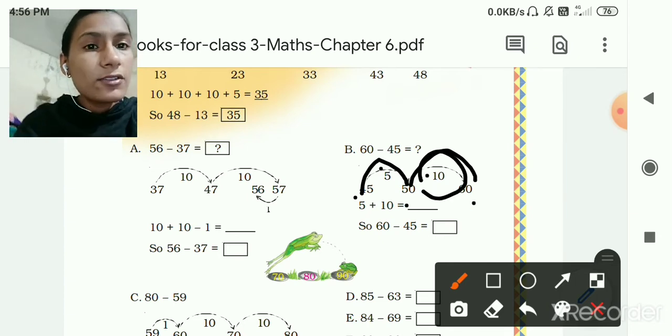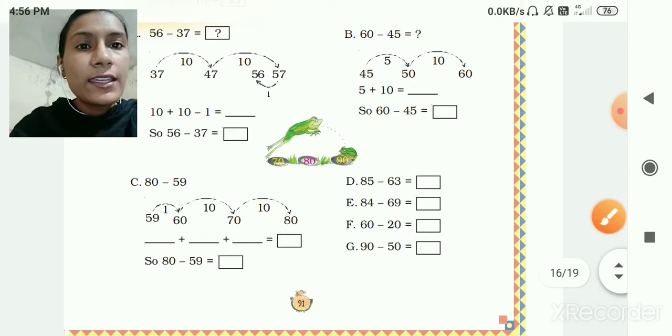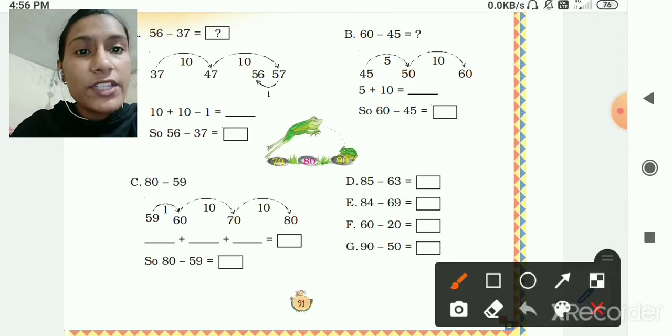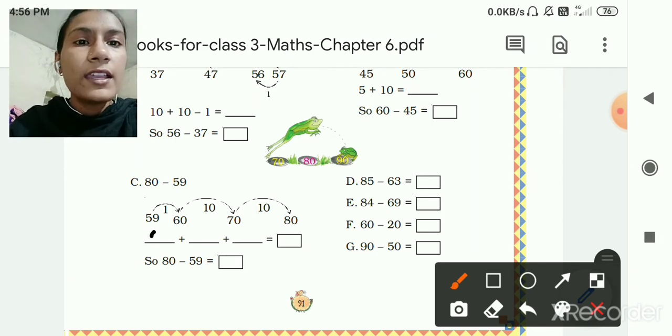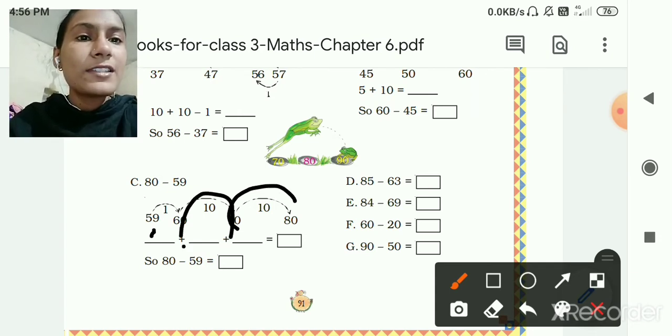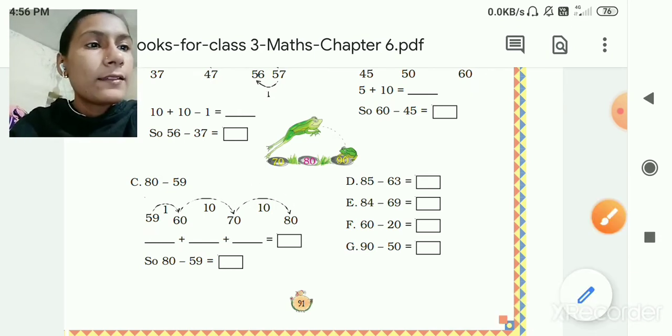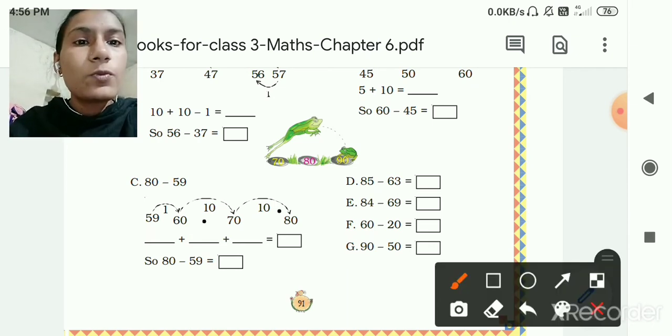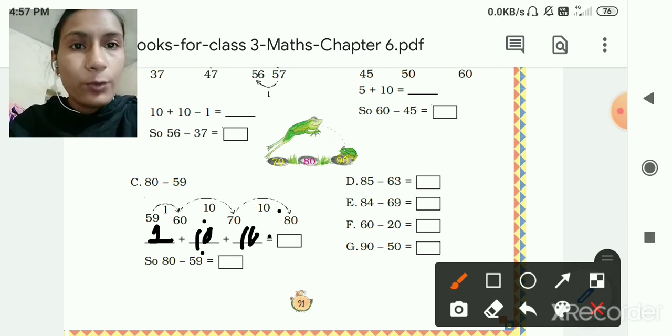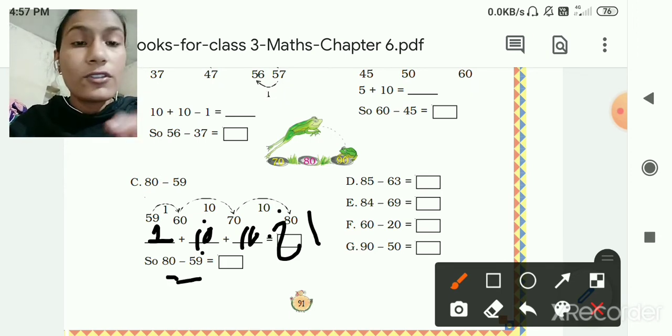So, like this also you can do. Then next, 80 minus 59. So you can see here 59, then 1, then if we add 1, then 60, 60 plus 10, 70, 70 plus 10, 80. So 10 plus 10 plus 1. So you can write here 1 plus 10 plus 10 is equal to how many? 10 plus 10, 20 plus 1, so 21. So 80 minus 59 is equal to 21.